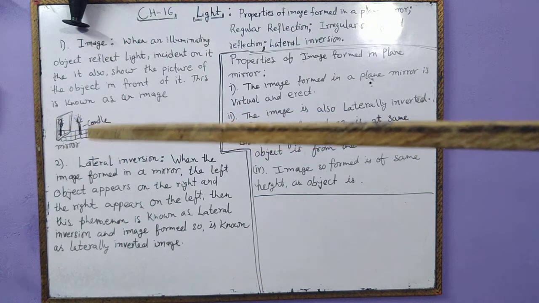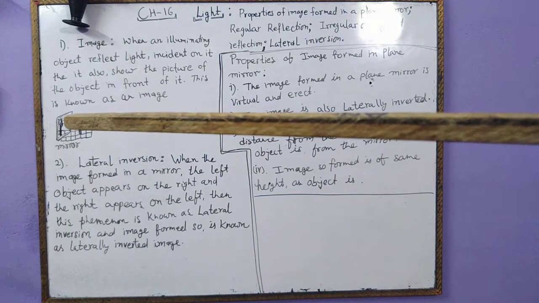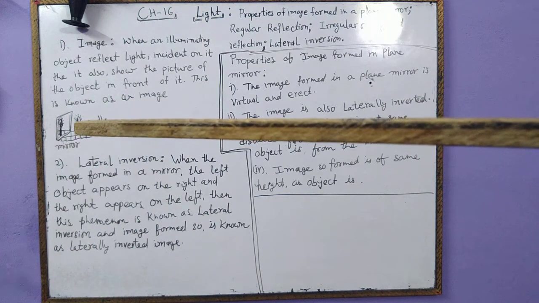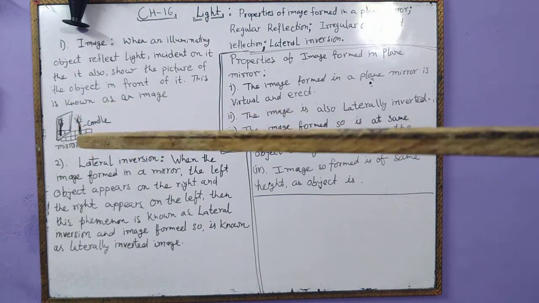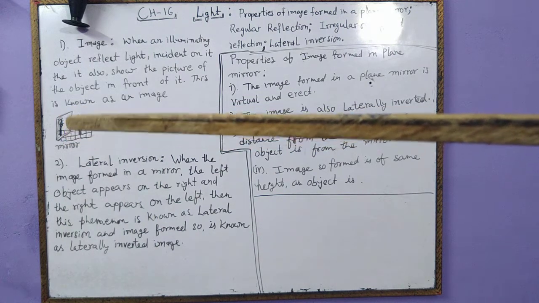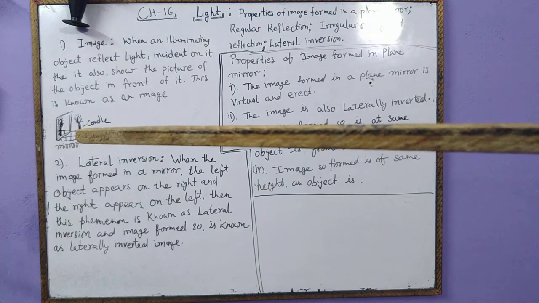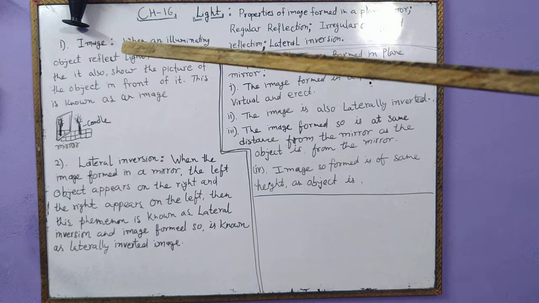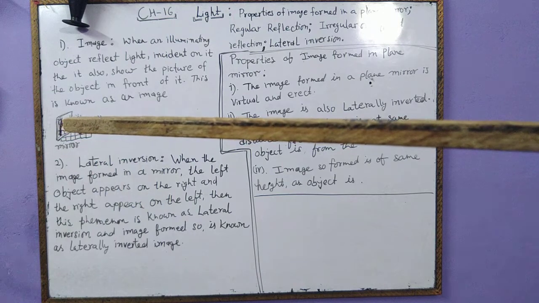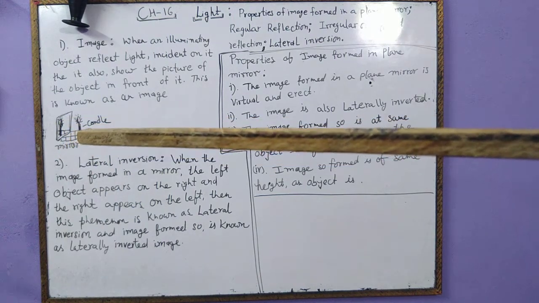See, a candle is placed in front of this. When the light coming from the candle falls on the mirror, it gets reflected. After that reflection, we see the picture of this candle on the surface of the mirror. So this picture is actually the image. The most important condition for the formation of image is that the illuminating object should be opaque. That means it shouldn't be transparent or translucent.